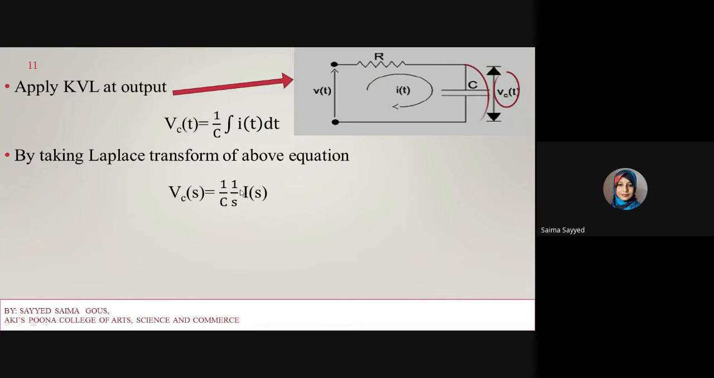So this is my output equation, and we can also write it like this: I(s) into 1 upon Cs.